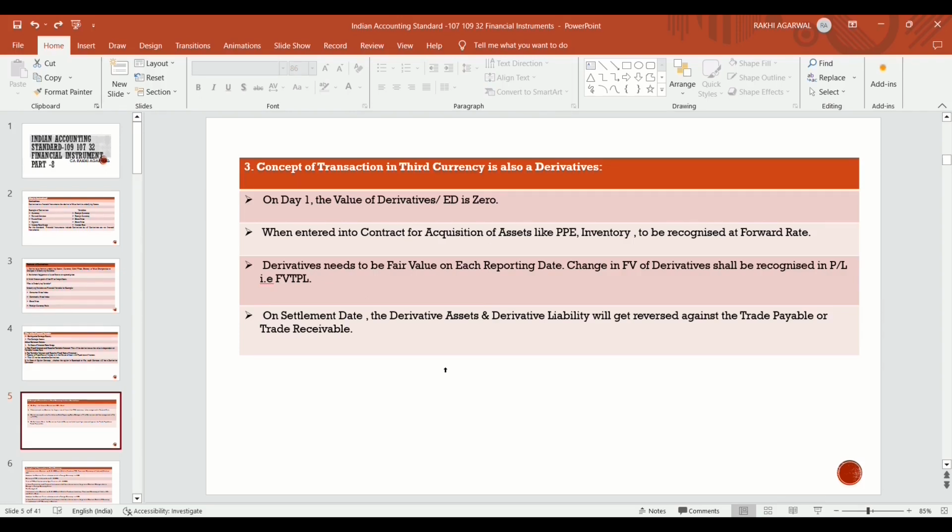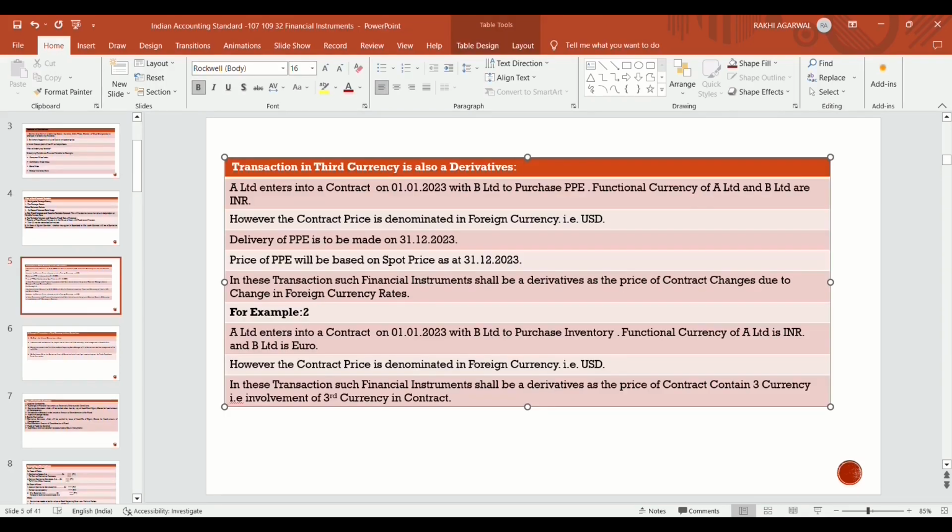So if any payment is to be done by an Indian company, and you make a contract with a foreign company whose payment is in a third currency like euro, that transaction is also treated as a derivative. Transaction in a third currency is also a derivative.